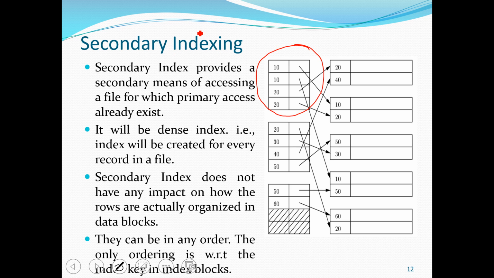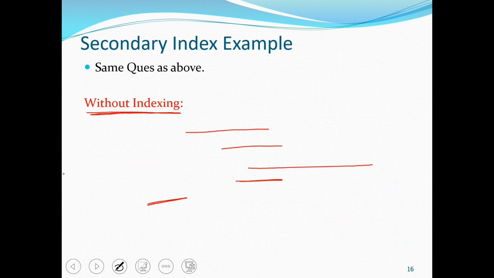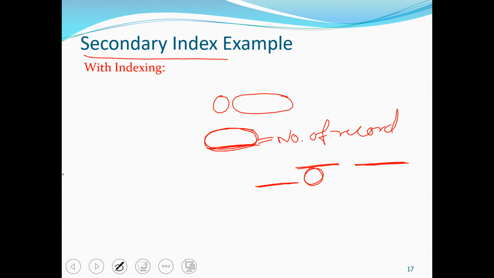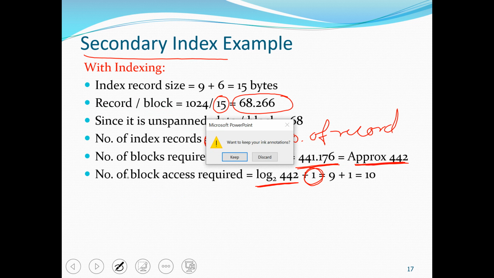Say we find the search key value as 20. In order to access the data, we need to access this block also. So the one access is to access the data block. So the total block access required in secondary indexing is log base 2 of 442 plus 1. So this is all we need to cover in